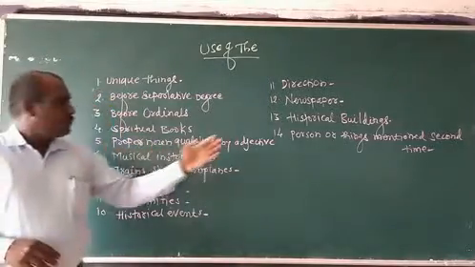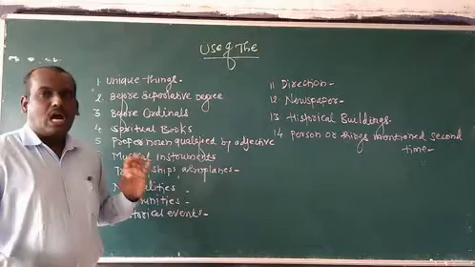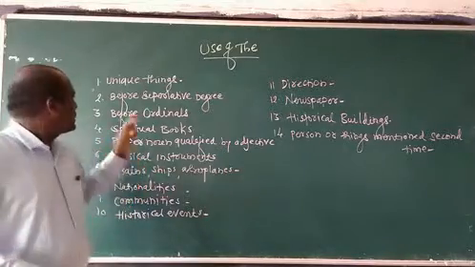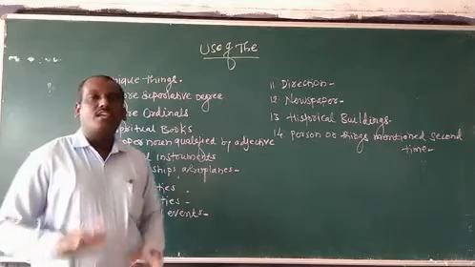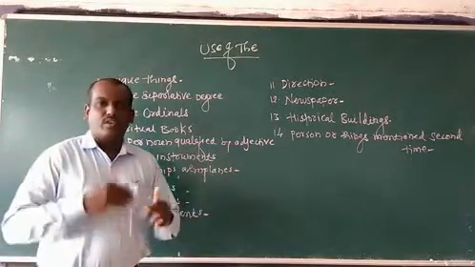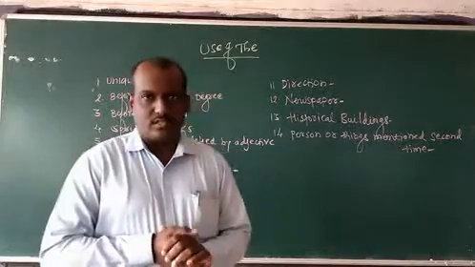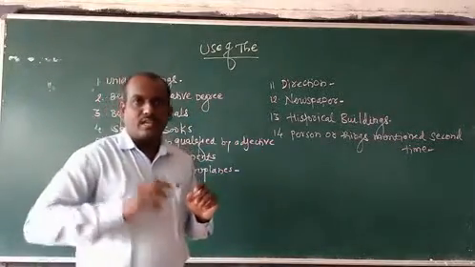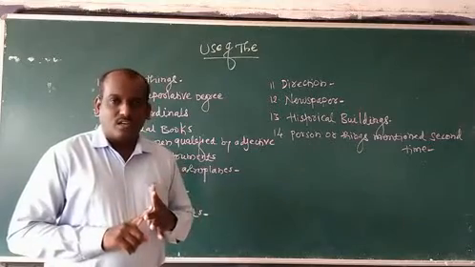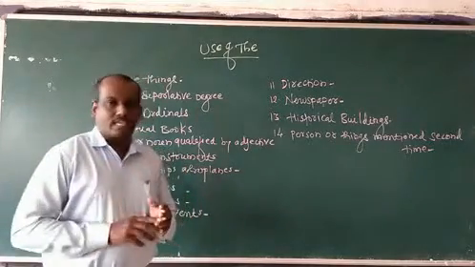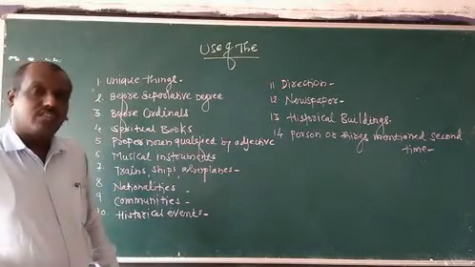There are almost 14 points. With the help of those points, we are going to learn how to use the article in English. The first is unique things. Unique things in the world are things which we can't compare to each other. We can take examples: the sky, the moon, the earth. Such examples cannot be compared with others.